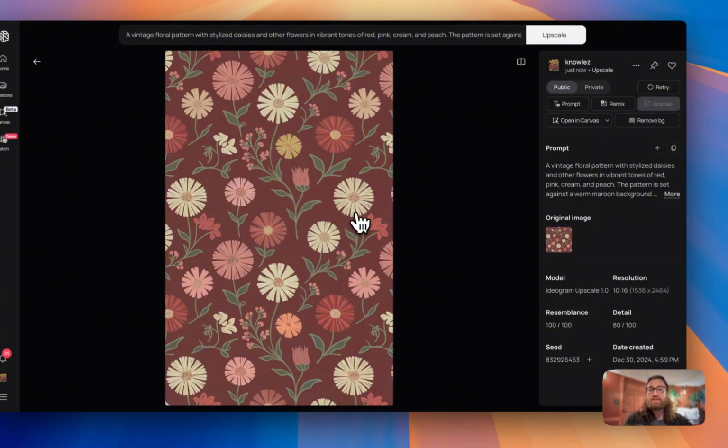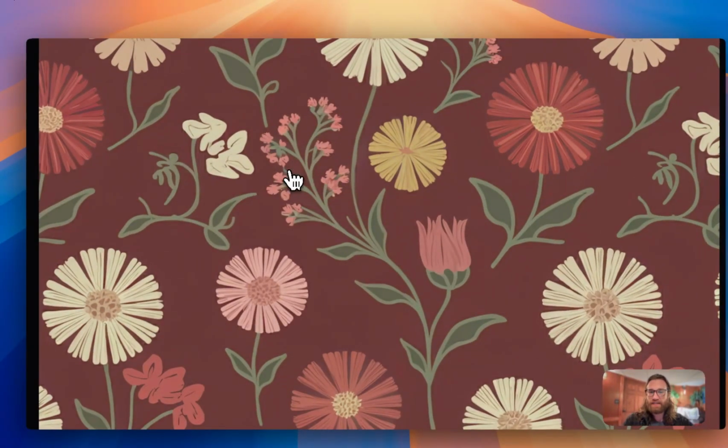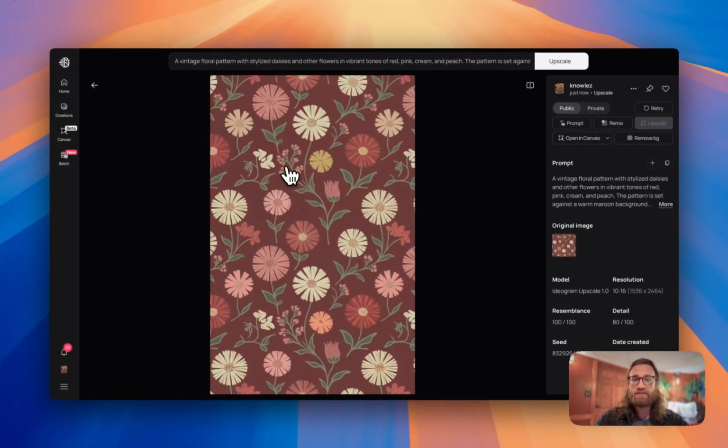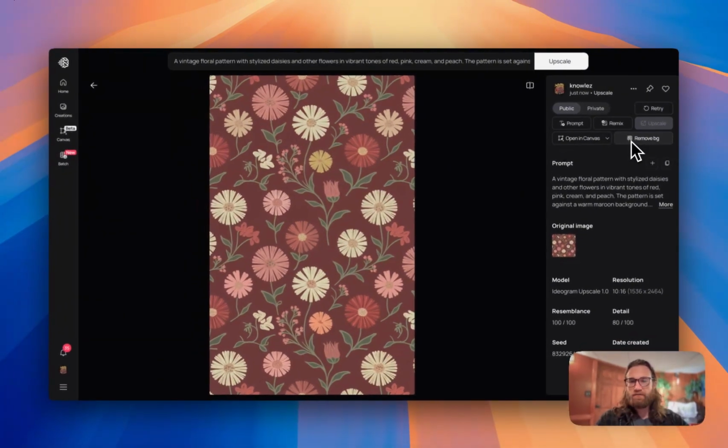Now the generation is complete, and it will add in some details. So it actually will add in some fine line details and some other things to help bring out the design and help it really stand out. You can also remix this or remove the background if you needed to. So there's several different tools that you can use inside of Ideogram to actually get the design that you need to use.